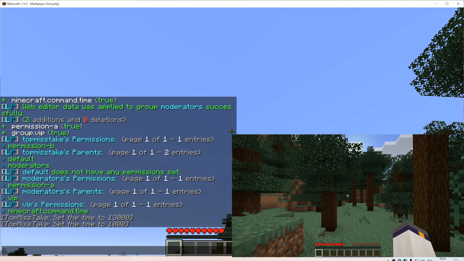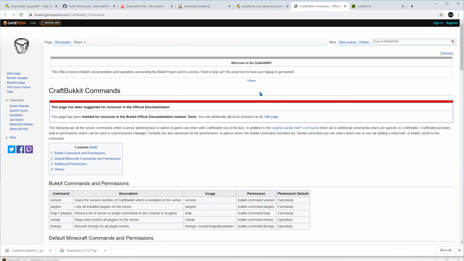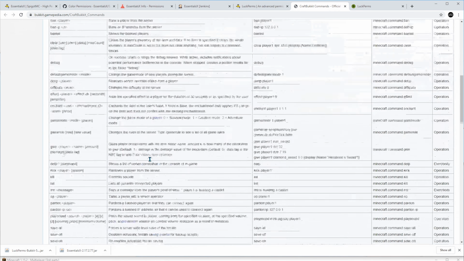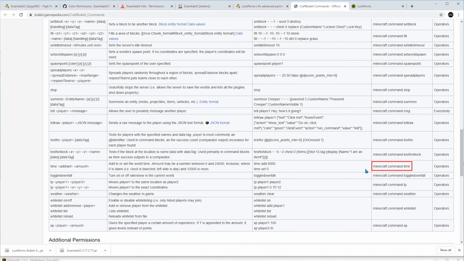Note that inheritance has nothing to do with promotion. I will talk about promotion and demotion in the tracks part. By the way, to get the rest of the Minecraft permissions list, you can access this page in the CraftBukkit wiki. And here's the time permission.